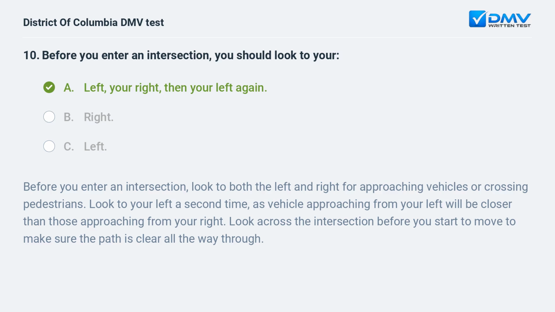a. Left, your right, then your left again. Before you enter an intersection, look to both the left and right for approaching vehicles or crossing pedestrians. Look to your left a second time, as vehicles approaching from your left will be closer than those approaching from your right. Look across the intersection before you start to move to make sure the path is clear all the way through.